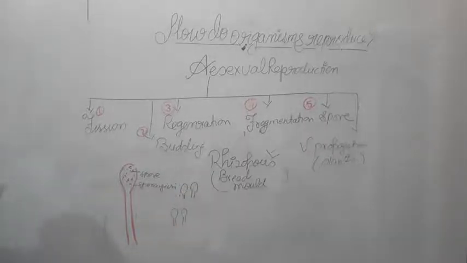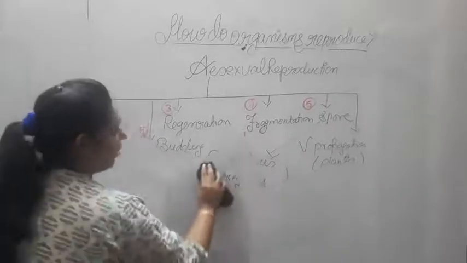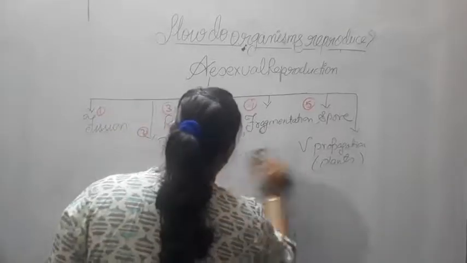This kind of reproduction through spores is called spore formation, or spore asexual reproduction, right? Now let us see vegetative propagation.